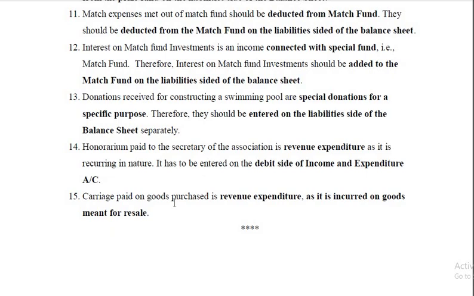On the other hand, sometimes if any asset is sold, it will be shown as a deduction, capital receipt, but it is shown as deducted from the concerned asset at book value. And profit and loss on that will be adjusted in the income and expenditure account.